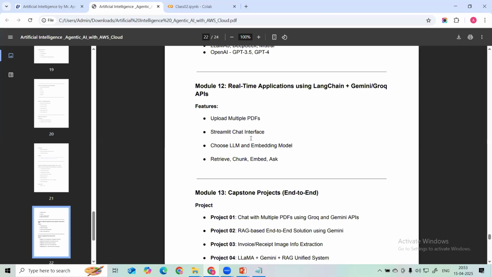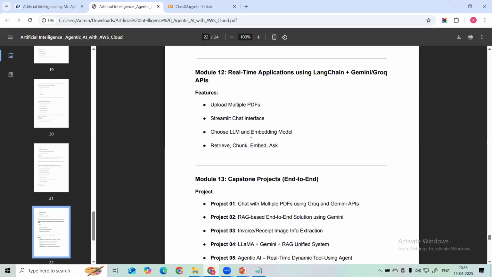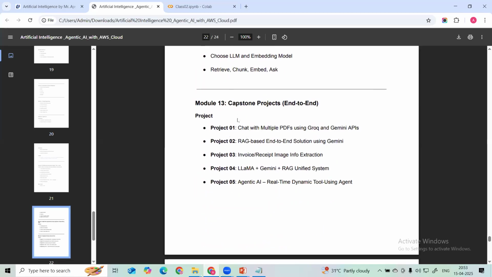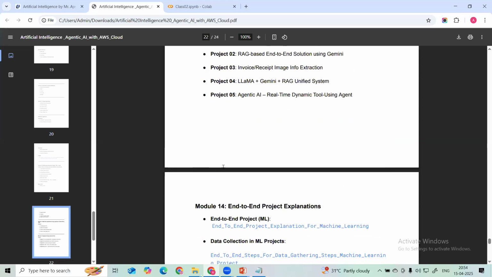We are going to build real-time applications, and these are the capstone projects we are going to do at the end, end to end. These are the 5 capstone projects. Some of the projects are from the RAG architecture, some are without RAG architecture, and some of the projects are from agentic AI. So these are the projects we are going to learn end to end.